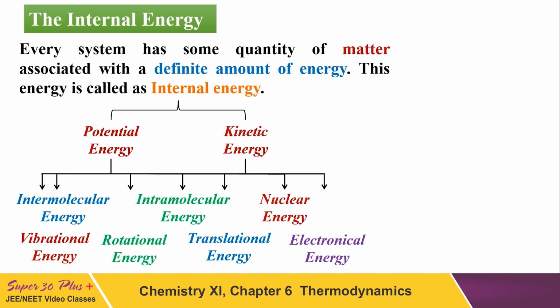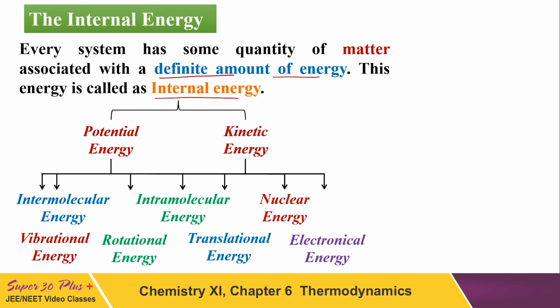As the name says, internal, inside. So every system has some quantity of matter associated with a definite amount of energy, and this energy is called internal energy. In simple words, a system has different kinds of energies like kinetic energy, potential energy, and some other energies. So the sum of all possible energies of the system is called internal energy.